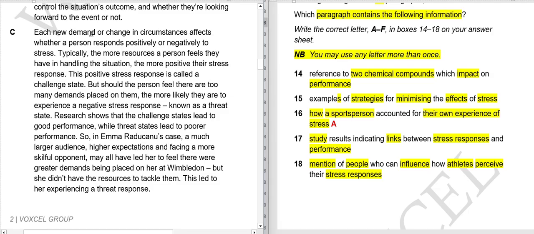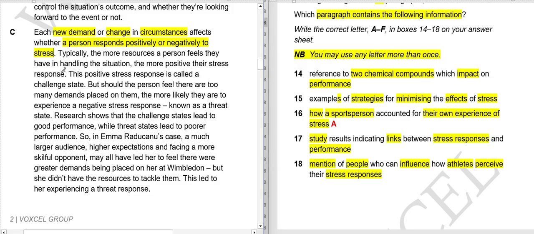Each new demand or change in circumstances affects whether a person responds positively or negatively to the stress. So here they are saying every new demand or change in your circumstances affects whether you are responding positively or negatively to stress, like whether you are handling it elegantly or it is creating chaos in your life.